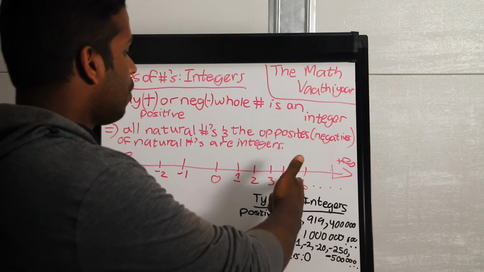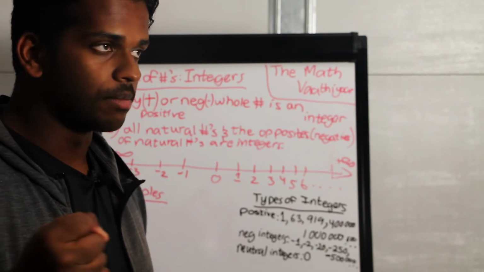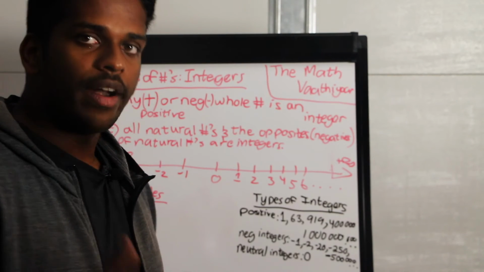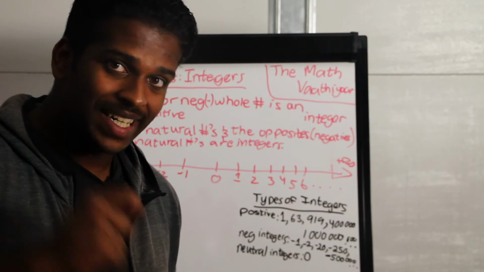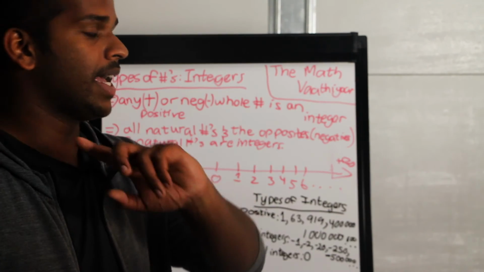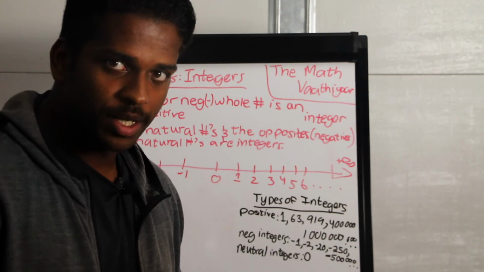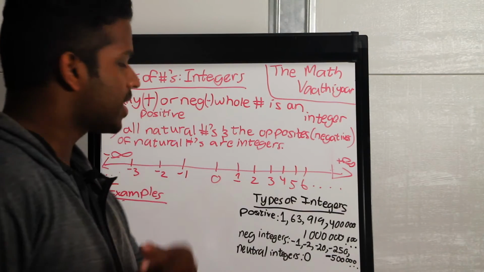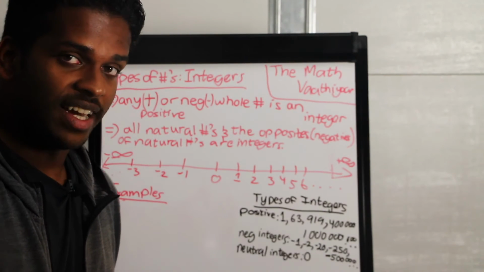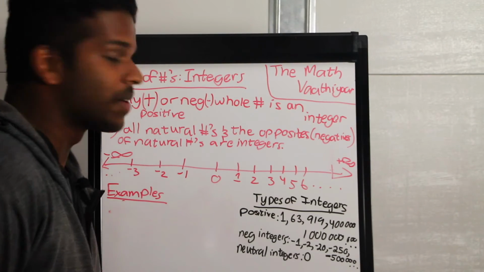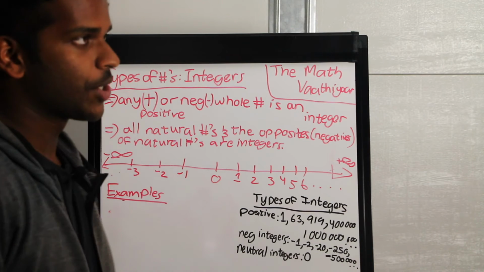But 1, 2, 3, 4, 5, 6, any number that you would use to count physical items, or count things, are natural numbers, and the opposites of those natural numbers, so the negatives of those natural numbers. So if I were to say 2 is a natural number, the opposite of that would also be an integer. If 3 is a natural number, negative 3 would be an integer. Likewise, 3 is also an integer.